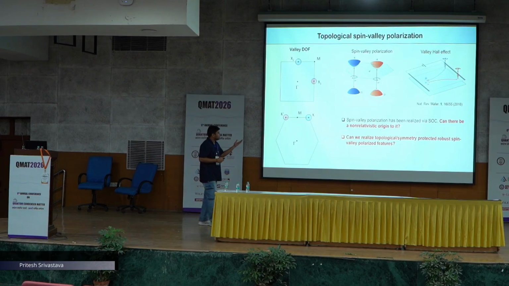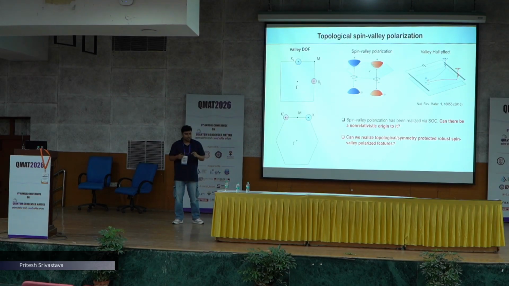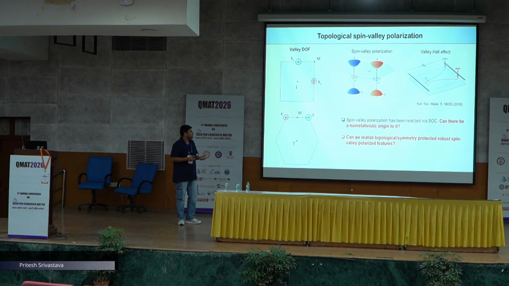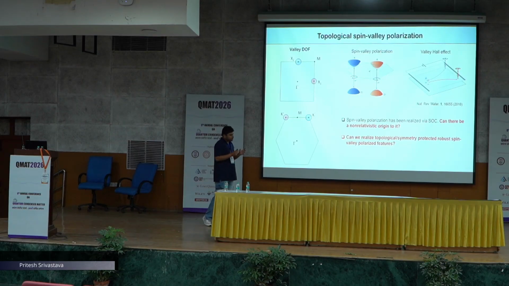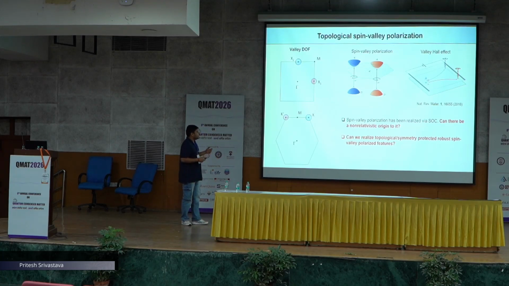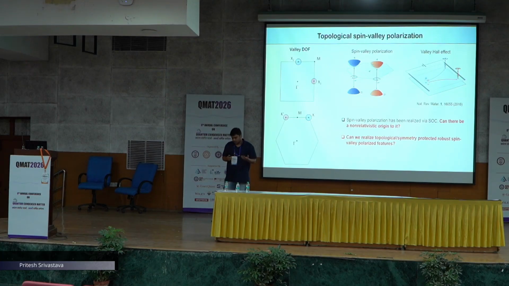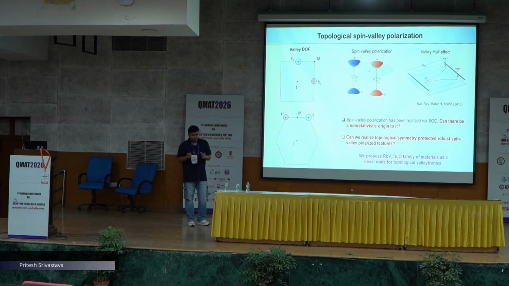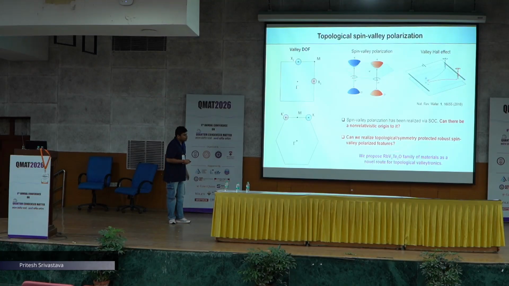One such case is in inversion broken AB2 type TMDs, where the K and K prime valleys have opposite spin splitting, and they give rise to such effects. Now we are asking: can we have a non-relativistic way of polarizing the valleys with opposite spin, which is generally stronger than the SOC effects? Also, can there be some topological phenomena which is spin valley polarized? So we propose the RbV2Te2O class of materials as a novel route for realizing this topological valleytronics.